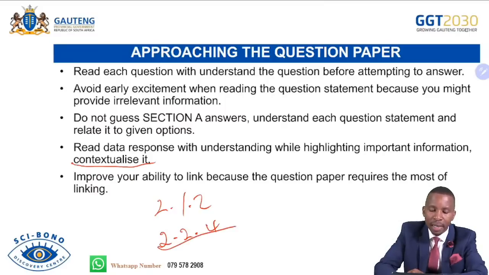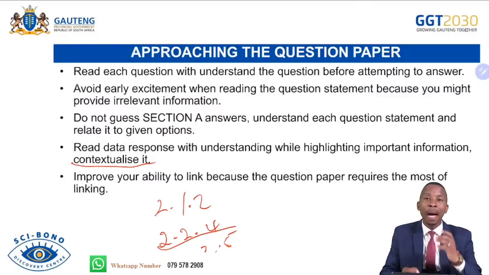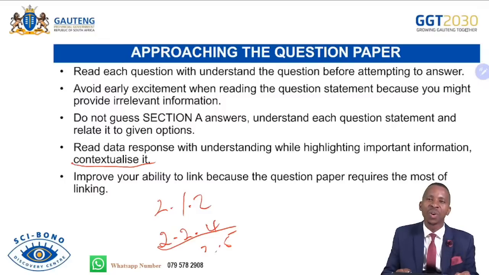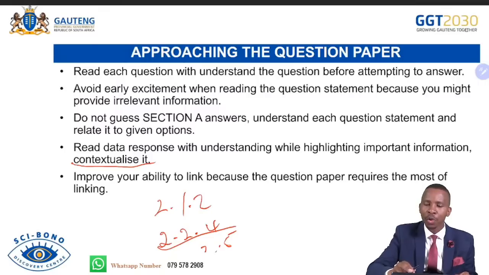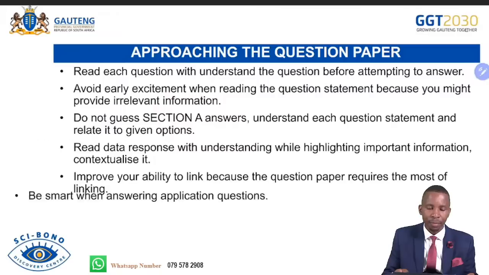0.4, you link in there. 2.2.5, you also link. So if you can improve the ability of linking, it will be easy for you to get questions correct, to get your answers correct. If you can develop the skill of linking, because our question paper desires the most of linking in there. So improve in that aspect, so that it will be easy for you to grab those marks.